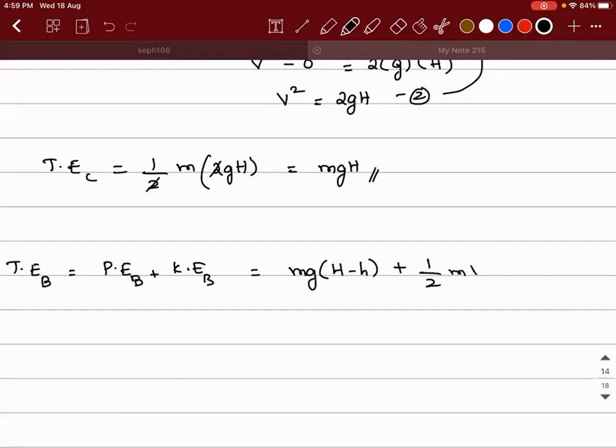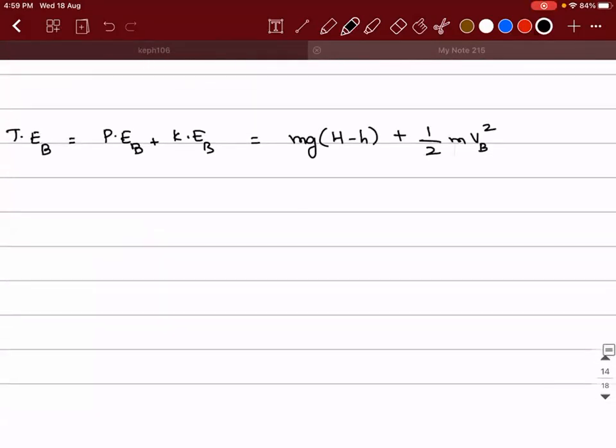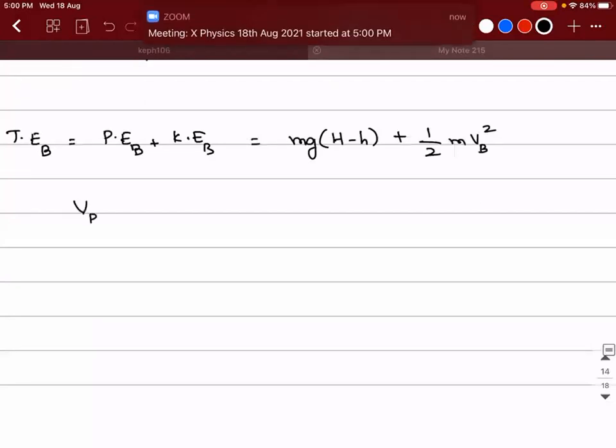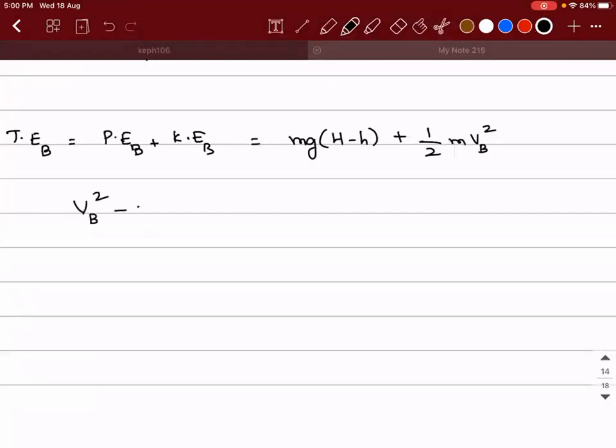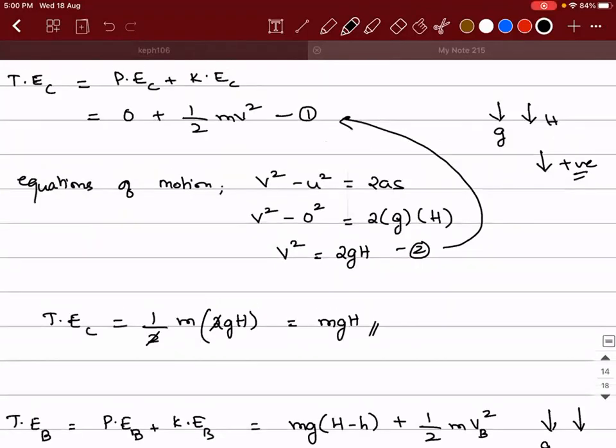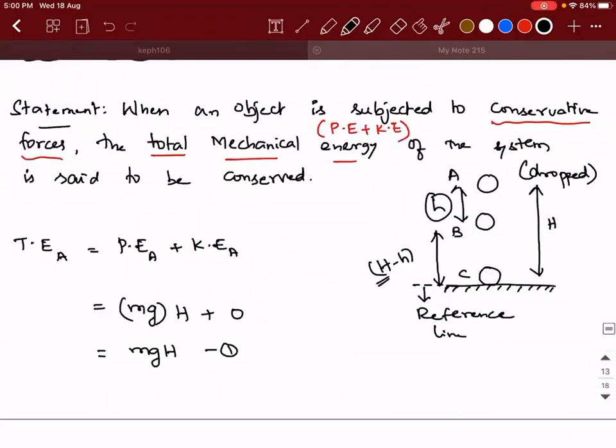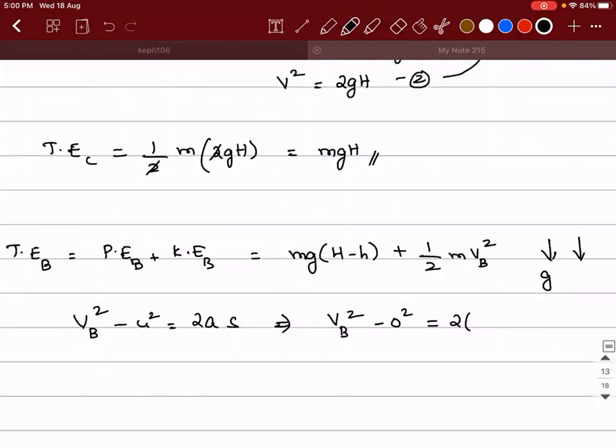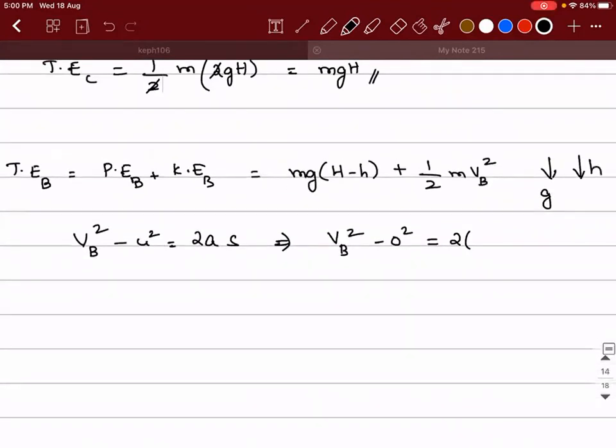Half m, I can write it as Vb square. Again, Vb square minus u square is equal to 2 into acceleration into displacement. So Vb square minus 0 square is equal to 2 into acceleration, which is in the downward direction. What is the displacement of the object from A to B? It is h. So I can write it as 2 into g into h.